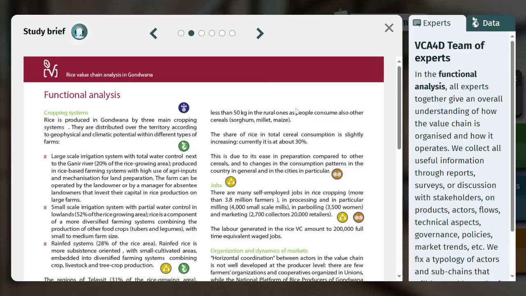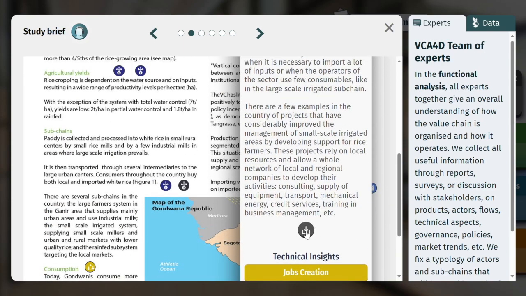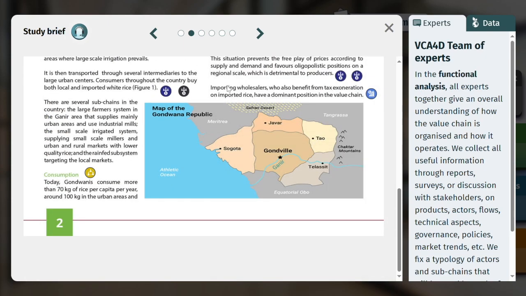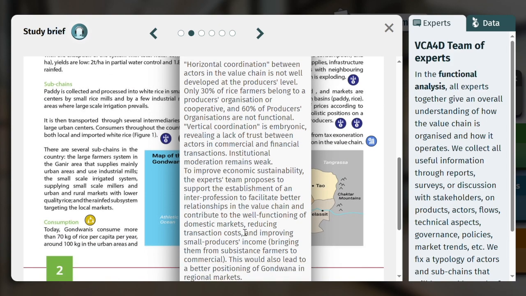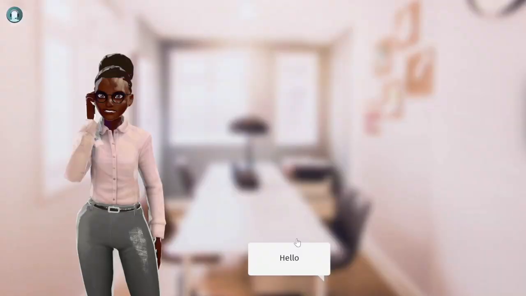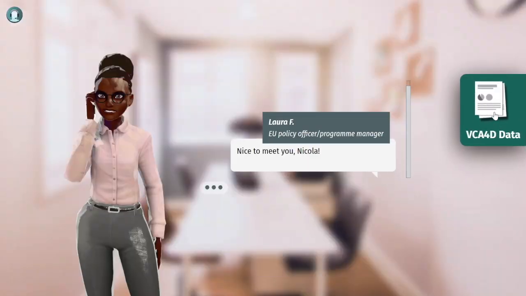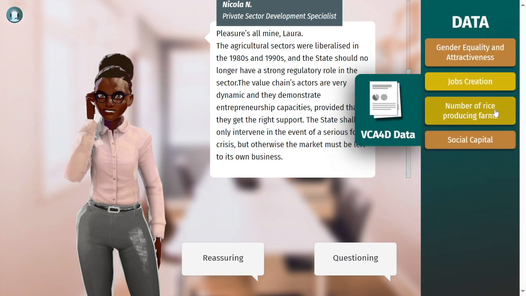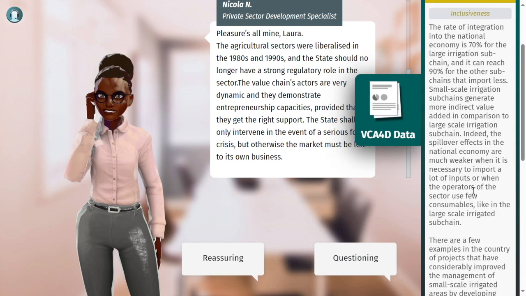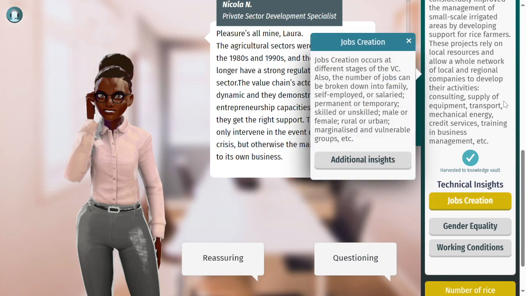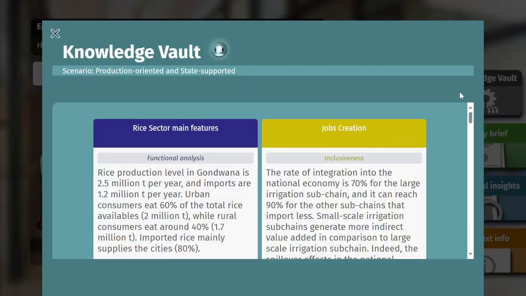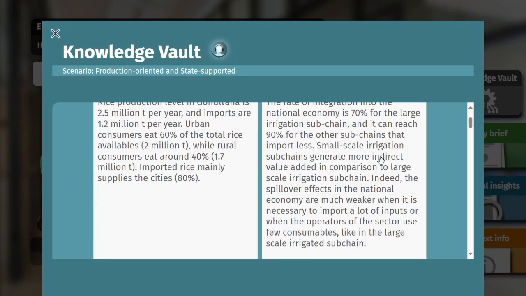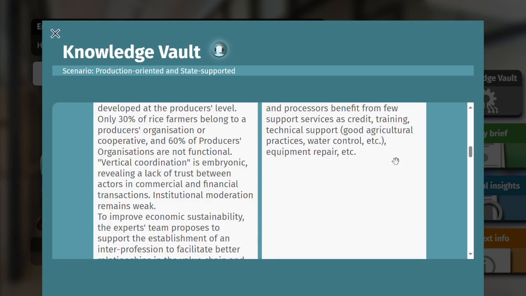Harvest your data. You are now to save data to build your image of the value chain. You can do this in 2 ways. The first is by saving data from your study brief by clicking on the small globes. The second one is by saving data that appear throughout your conversations with local stakeholders. These data are completed by technical insights that give you the definition and explain the concepts and indicators mobilized. All the data you collect will be stored in your knowledge vault, which is your data brain. This is where you will later work on the connection between data and policies.